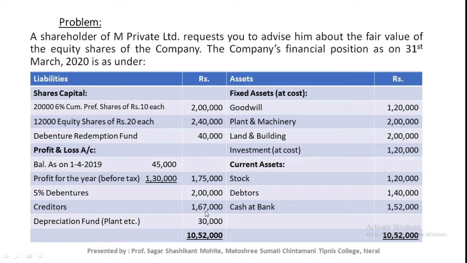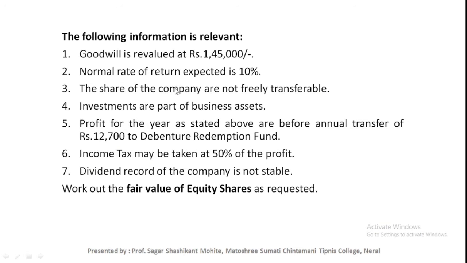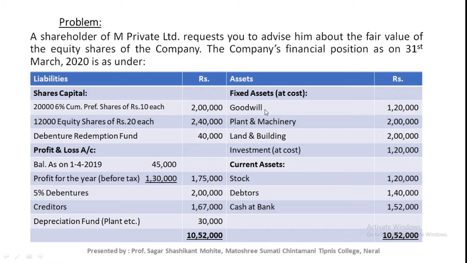That means this is depreciation on plant and machinery, land and building. Goodwill is already provided in the problem. Okay, current assets. Next, goodwill is revalued at rupees 1,45,000. Valuation of goodwill is already done, and the revised value of goodwill is 1,45,000.